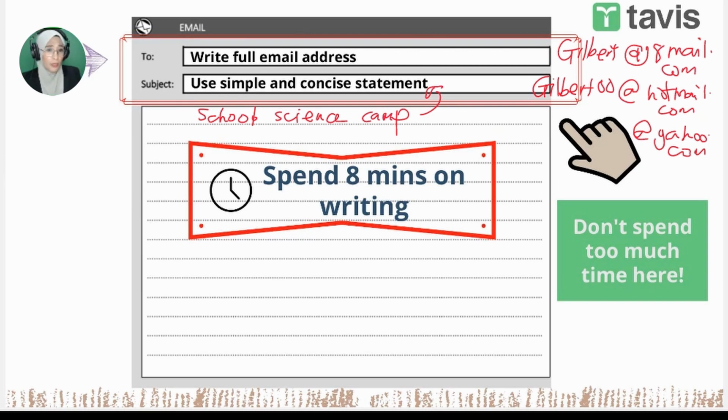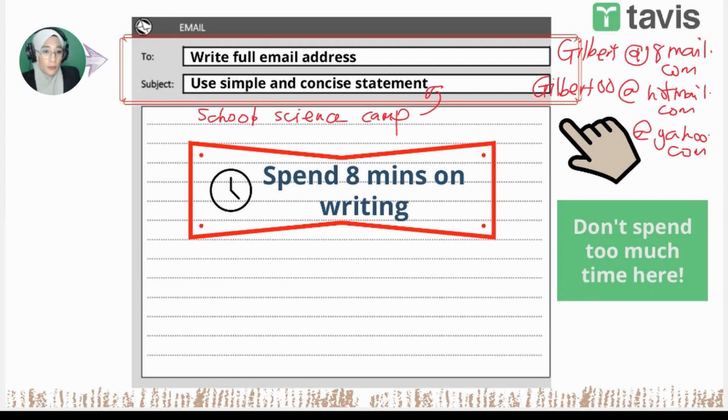Okay, now you can see that I said here you have to spend 8 minutes on writing. Why do we have to spend 8 minutes on writing? Because there's one last part that you need to do. Remember that after writing, you need to check your tenses, spelling, and your punctuation, and also check your words. You need to proofread your writing. So you can spare that 2 minutes. Okay, spare that for 2 minutes.